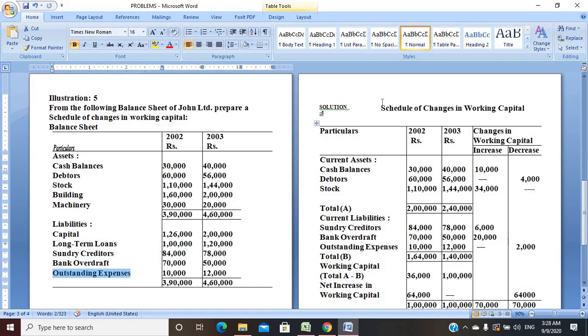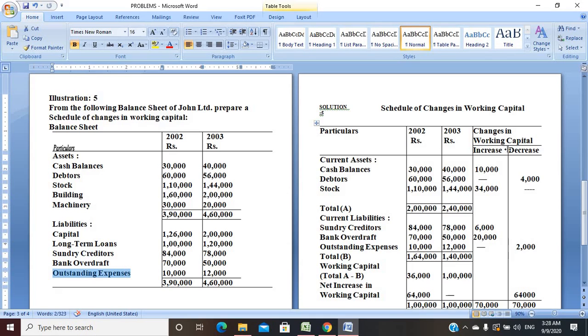But when we are calculating schedule of working capital, we need only current assets and current liabilities in our question. So for that, we have to identify what are the current assets and what are the current liabilities. So moving to the solution, I mentioned the particulars column, 2002 and 2003, as per the question.